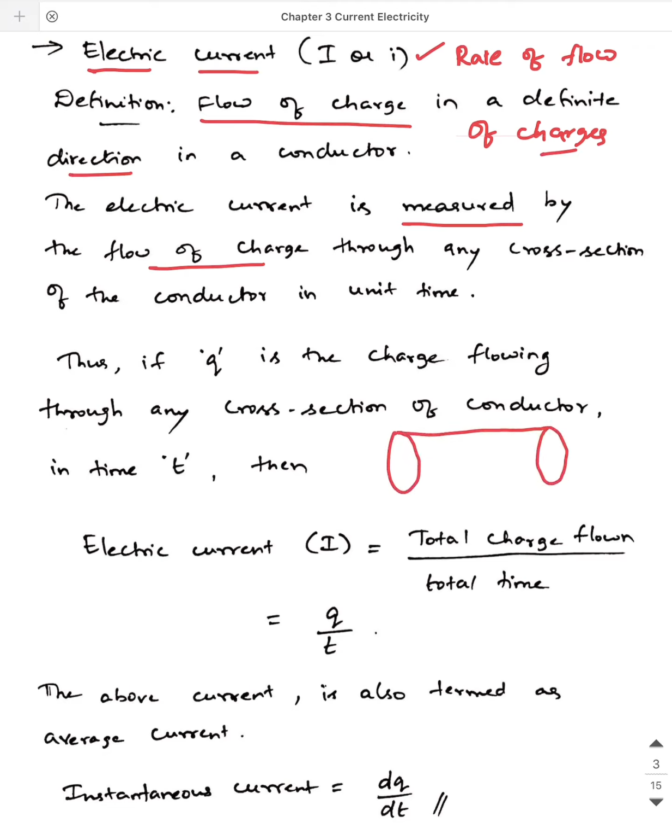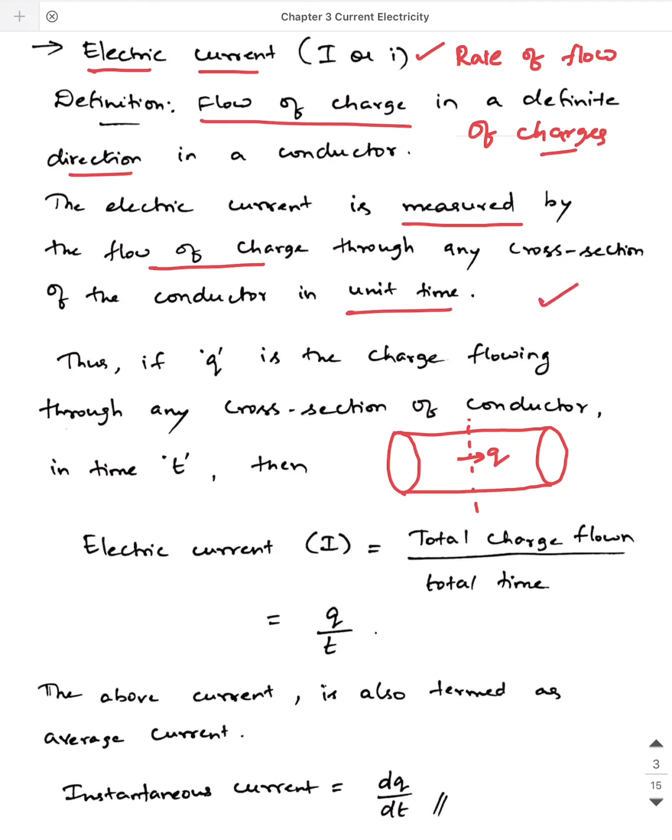Generally, the conductors which we consider are cylindrical in shape. If you look at metallic wires and everything, they are going to have a cylindrical shape. Now, if you take a particular cross section and calculate the number of electrons flowing through this area and divide it by the time, the unit time of 1 second, if you are able to calculate how much charge is able to flow, then that is what is called electric current.